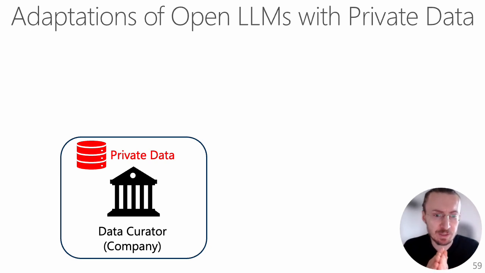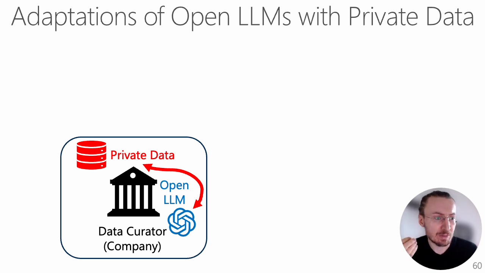So now let us imagine that there is a company, a data curator, and this company hosts private data locally on-premise on their own hardware. The data curator adapts an open LLM on their own private data. So this LLM is adapted so that we can answer some queries about this data. For example, this data curator can be a hospital with patients' data, and for a new patient that comes with a query to the doctor, we could just direct this patient to this open LLM, and then given, for example, the symptoms of the new patient, the LLM could answer what are the potential diseases that the patient might have.